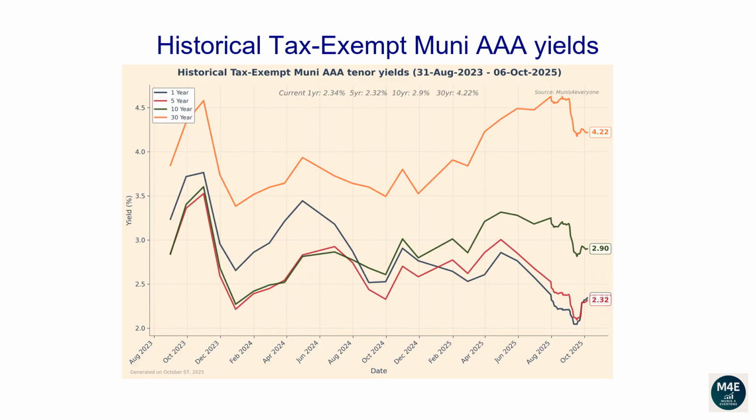This line plot and the next plot show how each tenor of the Muni yield curve has changed over time. From the 31st of August 2023 to the 8th of October 2025, the 1-year yield has dropped from 3.24 to 2.34. The 5-year yield has dropped from 2.85 to 2.3. The 10-year yield has increased from 2.84 to 2.88. The 30-year yield has increased from 3.85 to 4.21.